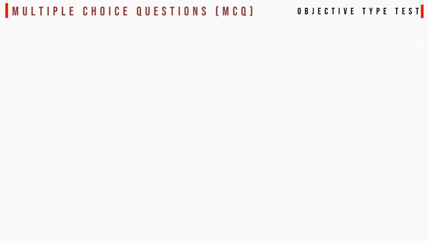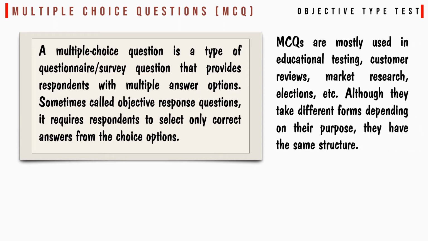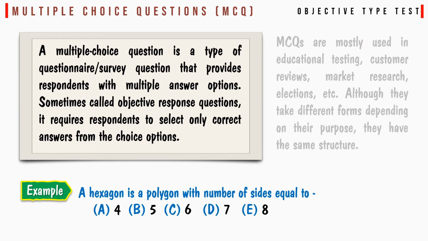Multiple choice question or MCQ. A multiple choice question is a type of questionnaire survey question that provides respondents with multiple answer options. Sometimes called objective response questions, it requires the respondent to select only the correct answer from the choice options. MCQs are mostly used in educational testing, customer reviews, market research, elections, etc. Although they take different forms depending on their purpose, they have the same structure. For example, a hexagon is a polygon with number of sides equal to 4, 5, 6, 7, 8.